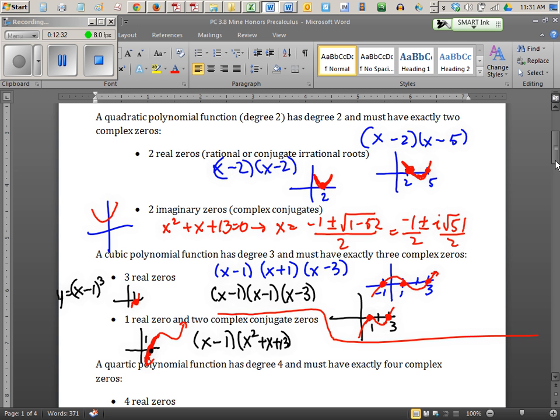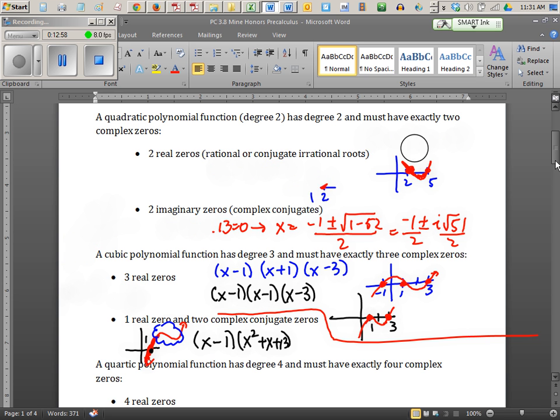This happens, and graphically, they tend to look like this. 1 crossing point and other wiggles off axis, above the axis or below, you know, up here. So it's not touching the x-axis. Okay, there are many other pictures I could draw. Let me tell you something that cannot be drawn. Okay, this is really important. So I'm going to erase some of this junk. I need to say something about this last drawing I just made.